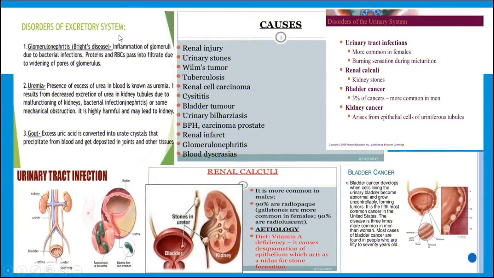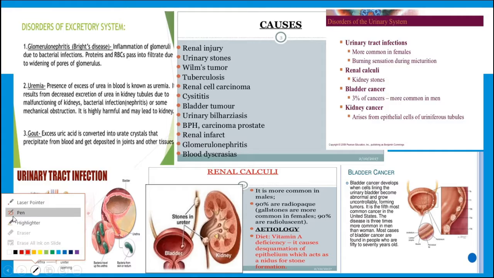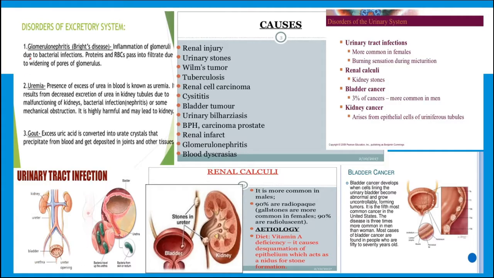There are different types of disorders which occur in the urinary system. The common disorders are glomerulonephritis, in which inflammation of the glomeruli takes place. This may be due to bacterial infection, etc. Uremia, that means excess urea is present in the blood.